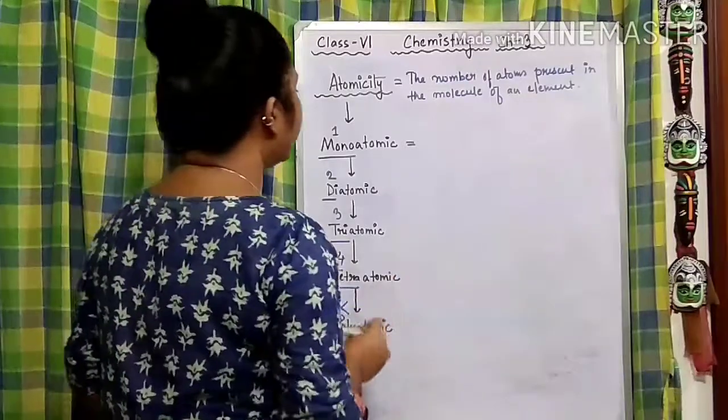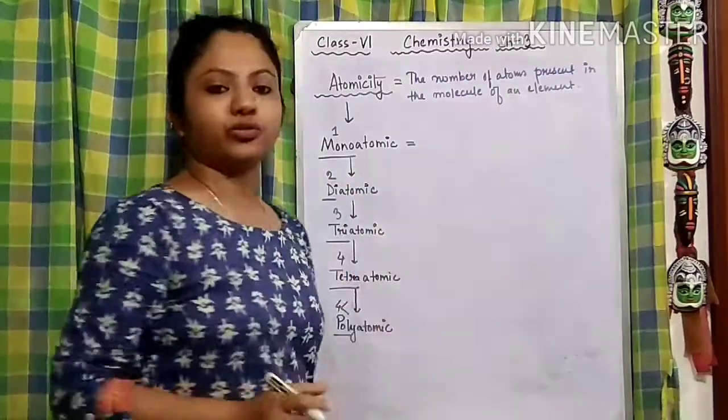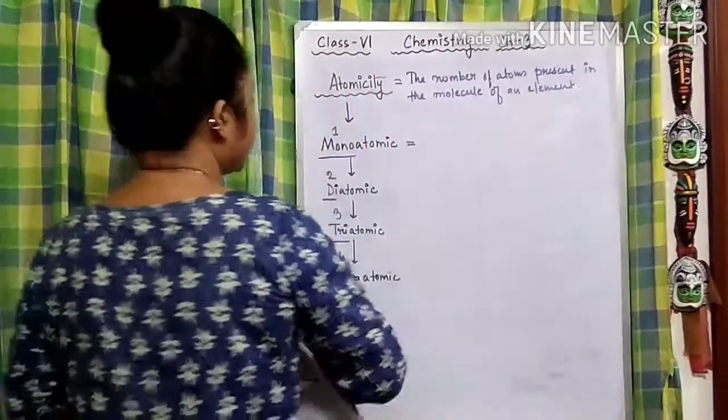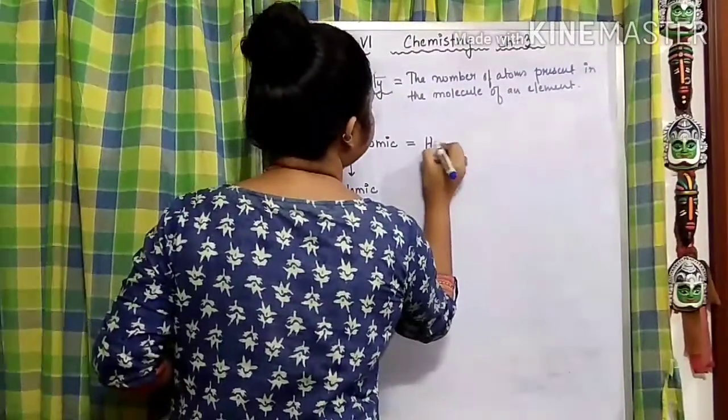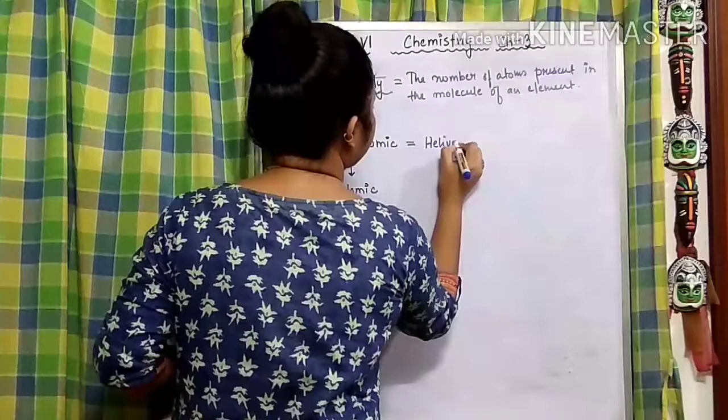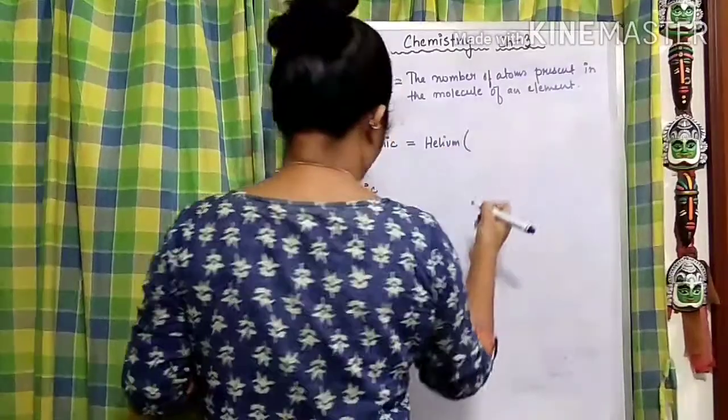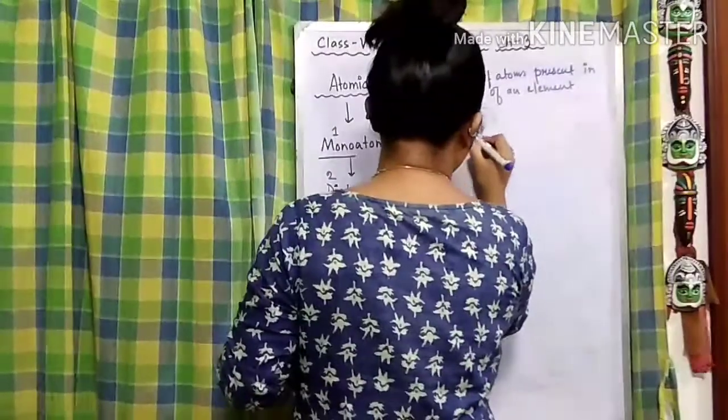Okay, so here, first monatomic, a molecule consisting of one atom. If you can recall, I have already said that there is an exception, that is the rare gases, the noble gases. So what are those? Like helium, the symbol of it is He.